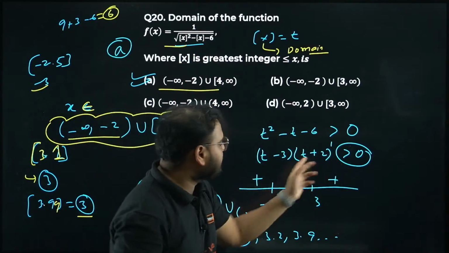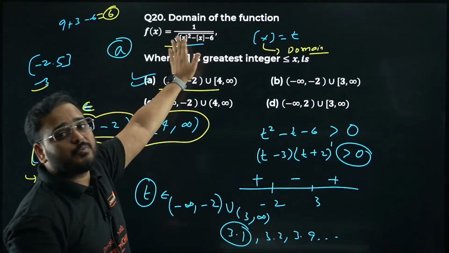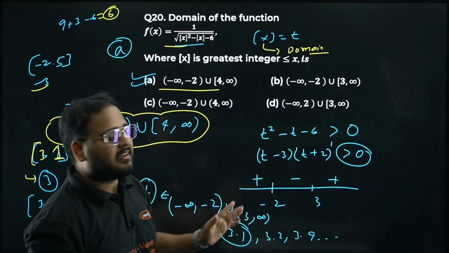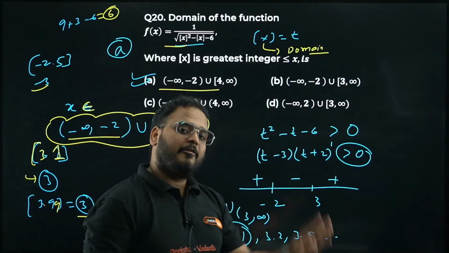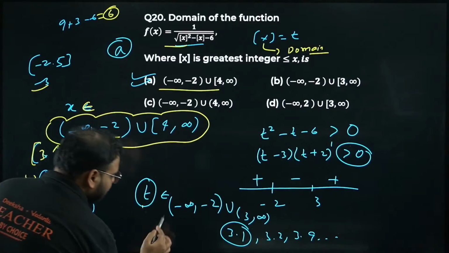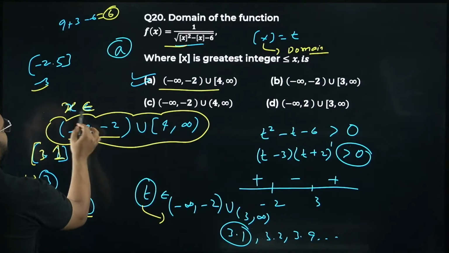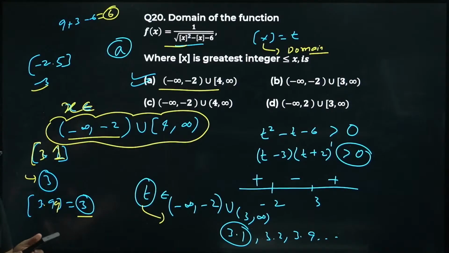Because 3 is a root, please check. It will become 0. I cannot take this to be 0 because it will become undefined. Hence, I cannot take 3.99999. I have to take from 4. That's why I started from 4 to infinity. This was the result for t. This is the result for x. Is this clear, Bhagya? Please check.